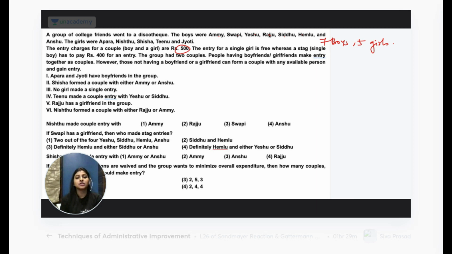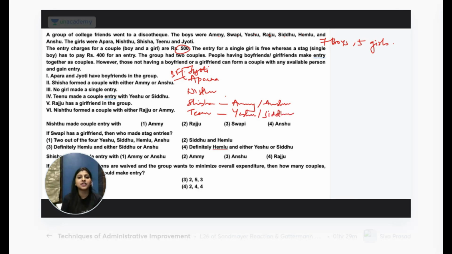There are 4 girls, right? Aparna, अच्छा 5 girls. Nishtu, Shisha, Tinu, and Jyoti. So Aparna and Jyoti have boyfriends, and they will be entering with them. Shisha formed a couple with either Amy or Anshu. Tinu made a couple entry with either Yashu or Sidhu. Tinu, Yashu or Sidhu.